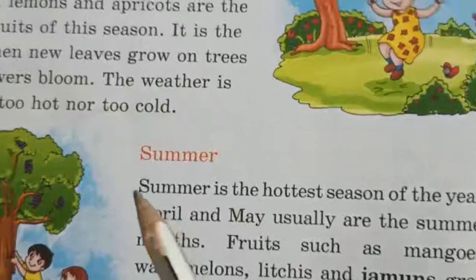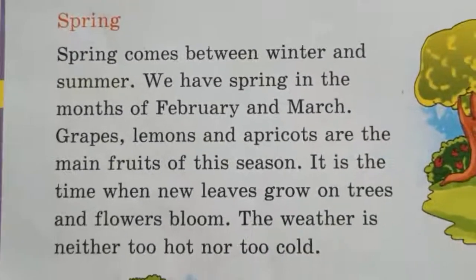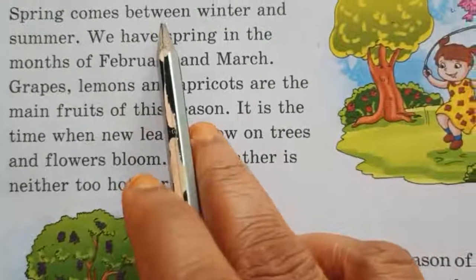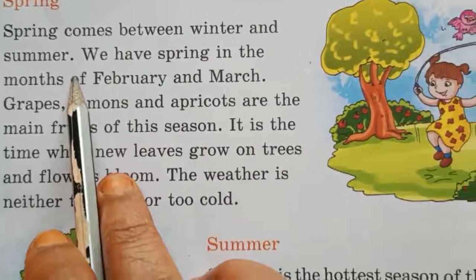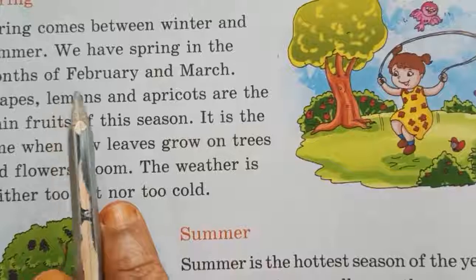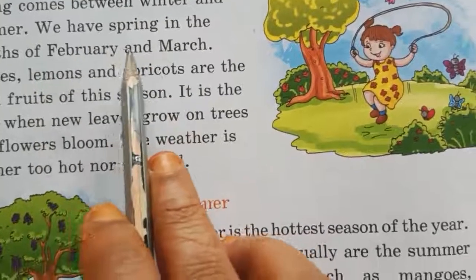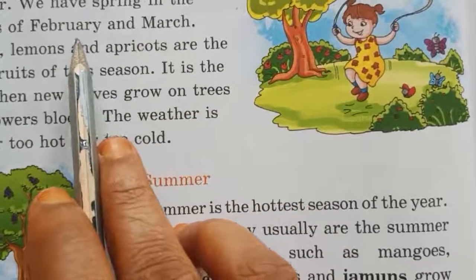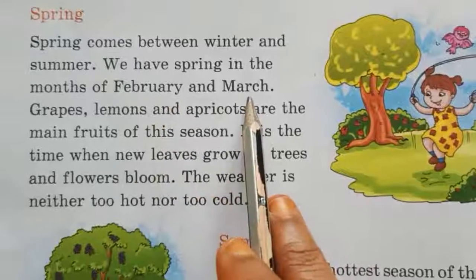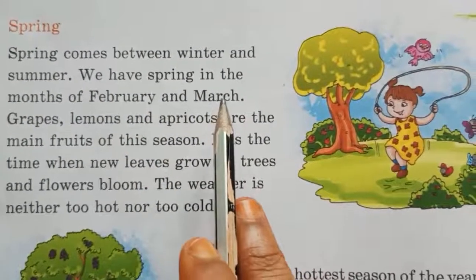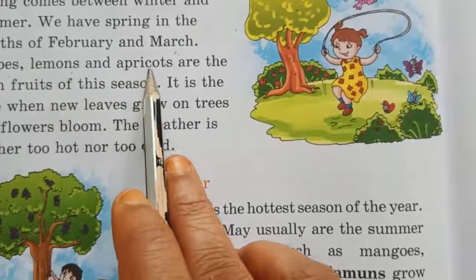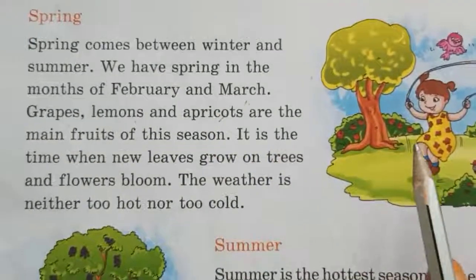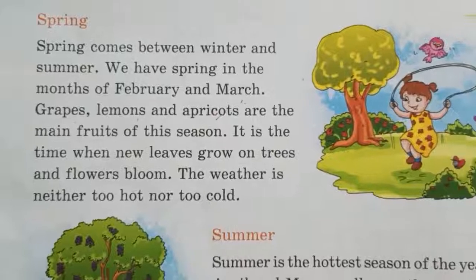And what are the seasons in India? First one, spring season. Spring season comes between winter and summer, in the months of February and March. Grapes, lemons and apricots are the fruits that we get in spring season.